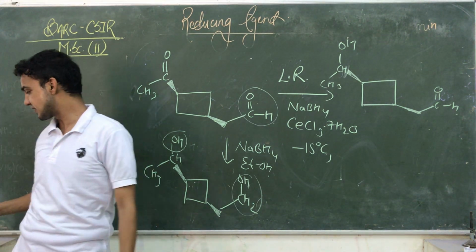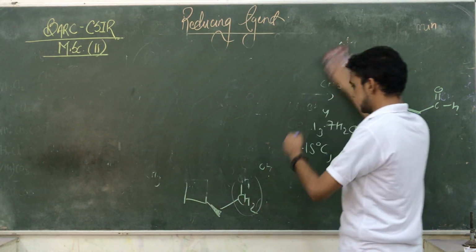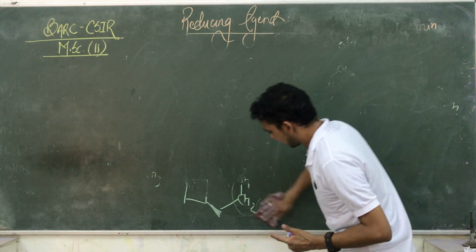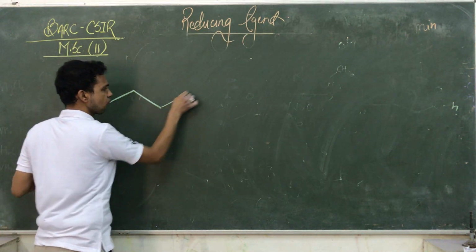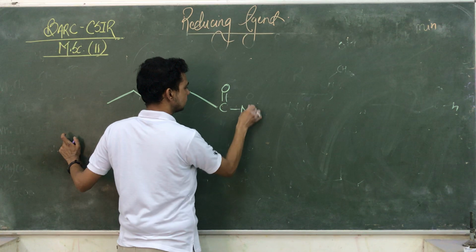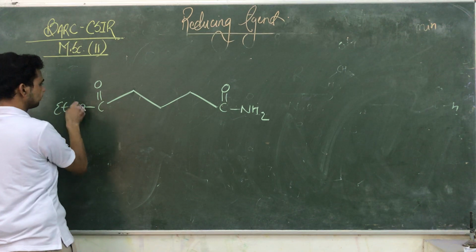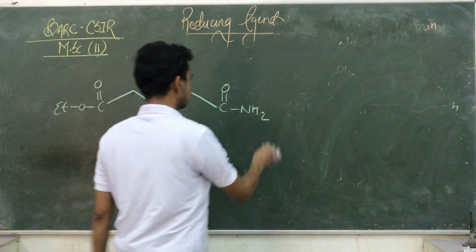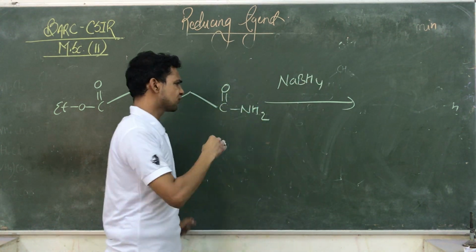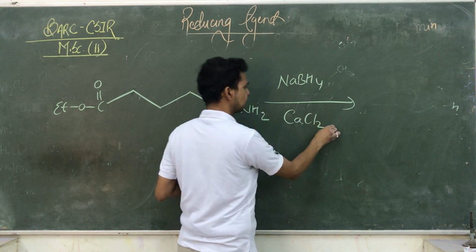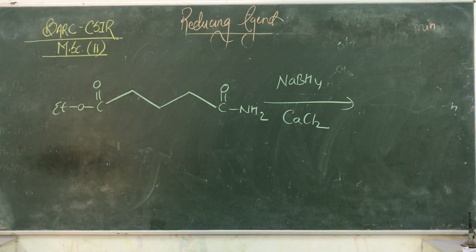And the last example of chemoselectivity, we are again modifying the nature of the compounds. Okay, suppose अगर आपके functional group में amide भी है और ester भी है, I am giving you an example. You have an amide and you have an ester also. If you have an amide as well as an ester and we are adding NaBH4, अगर केवल NaBH4 डालेंगे और क्या लेंगे, CaCl2, calcium chloride, so that is a kind of reducing agent in which we take the amide as well as the ester group.